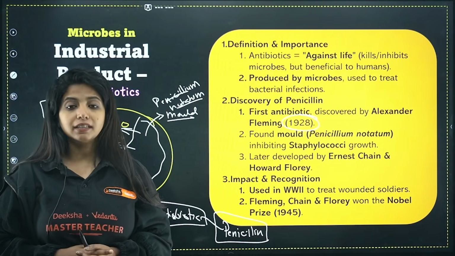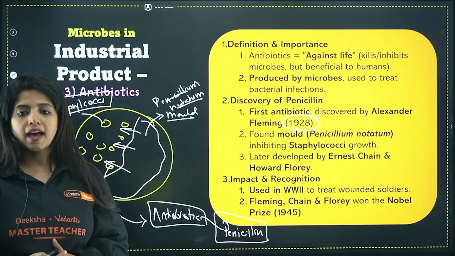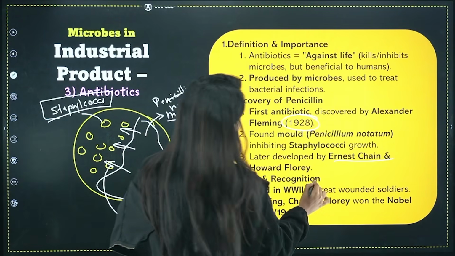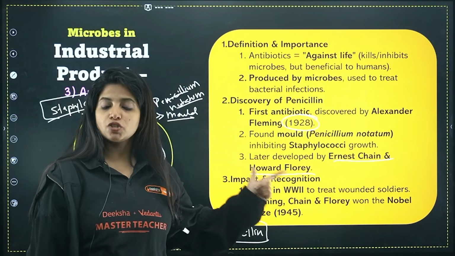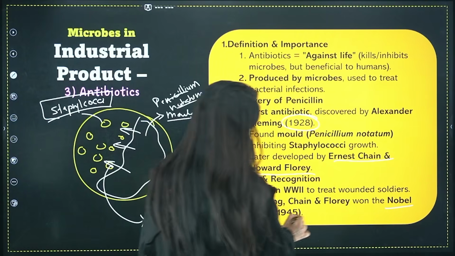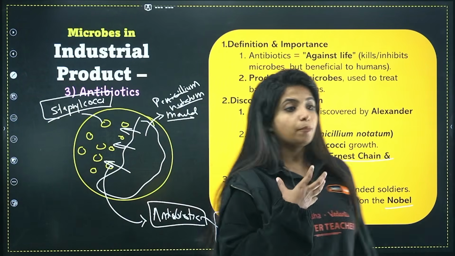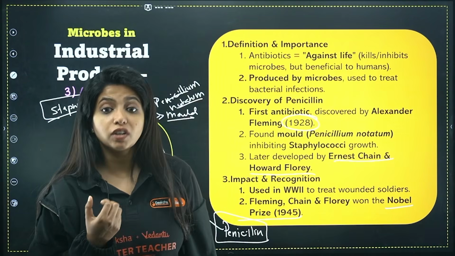But apart from that, Ernst Chain as well as Howard Florey came into the picture and got a better understanding of this as well. Okay, so Ernst Chain and Howard Florey, please do not forget them. And you know what? Three of them, Fleming, Chain and Florey, got the Nobel Prize for this. You could treat a lot of diseases because you had potentially made something that could kill bacteria, and bacteria used to cause a lot of trouble before, right?